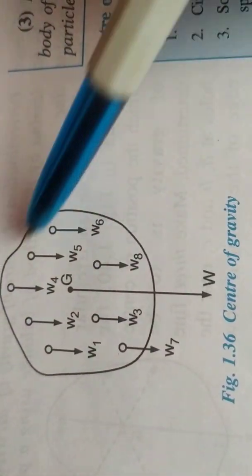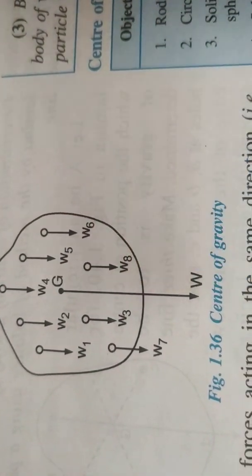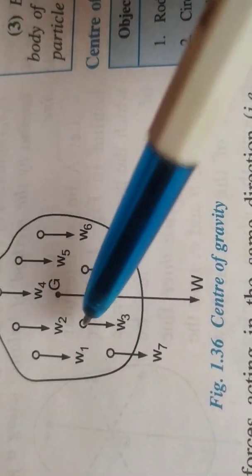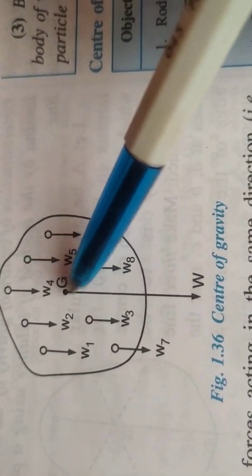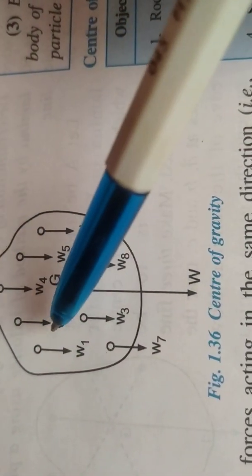Now the question arises, where should this single force act? It is considered that this W is acting at a point G, where we assume that the whole weight of the body is acting.